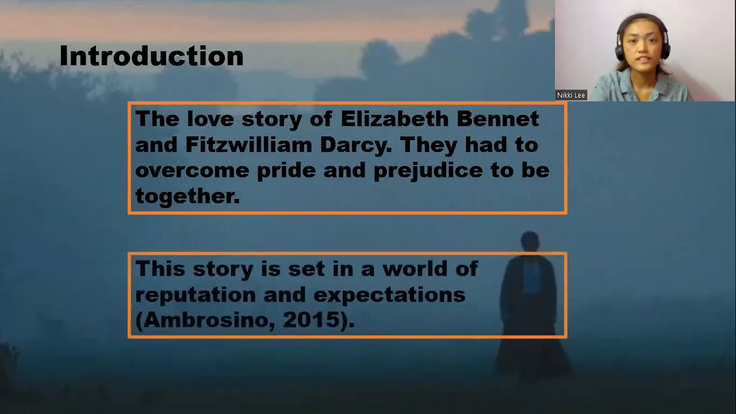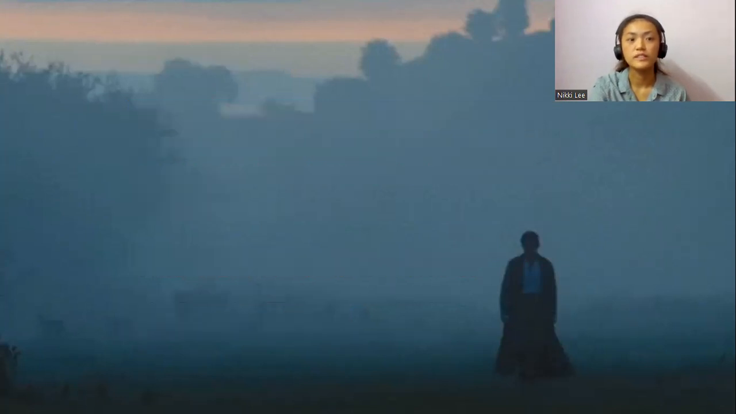Next, this story is set in a world of reputation and expectation. As for reputation, they hope their other half is of the highest status in society, so that they can be respected and be seen well. As for expectation, they hope their other half has a higher status in society, which can help them in other aspects such as their businesses or companies, and help them to begin their own family.